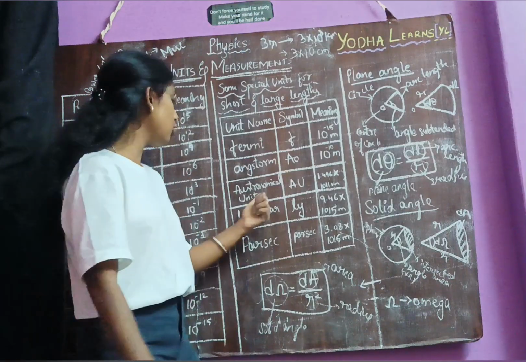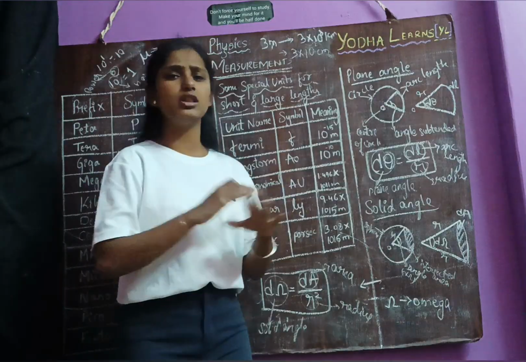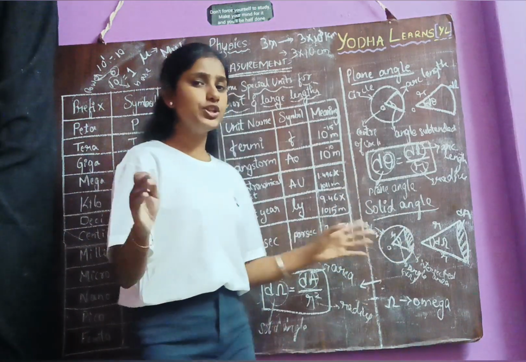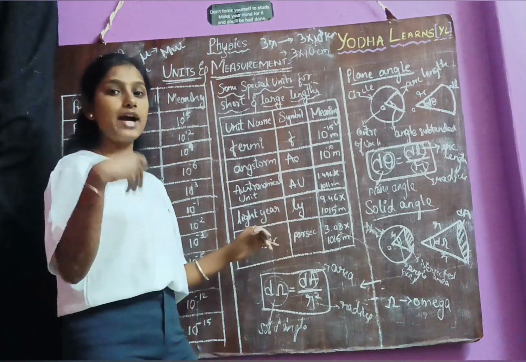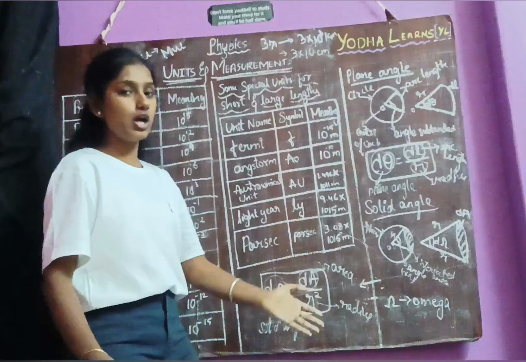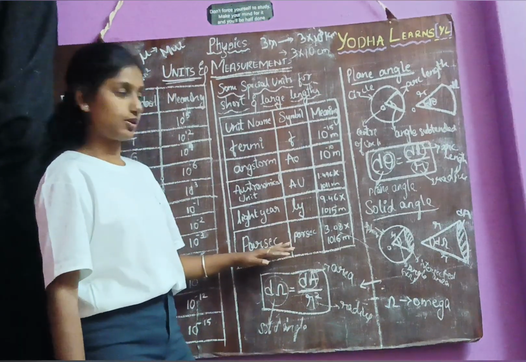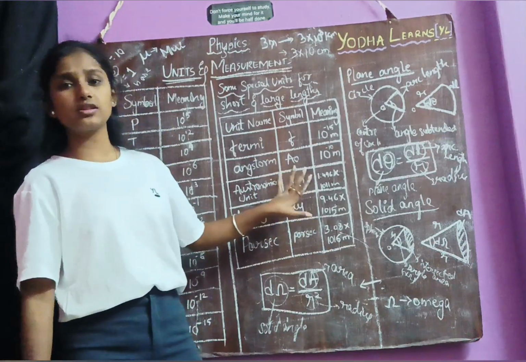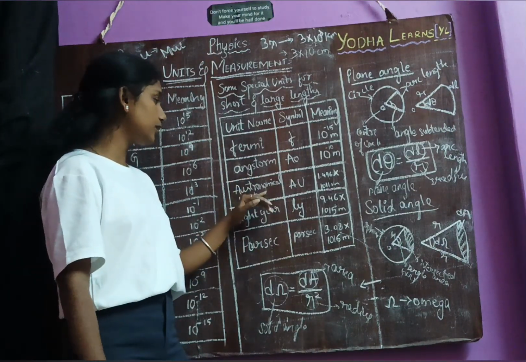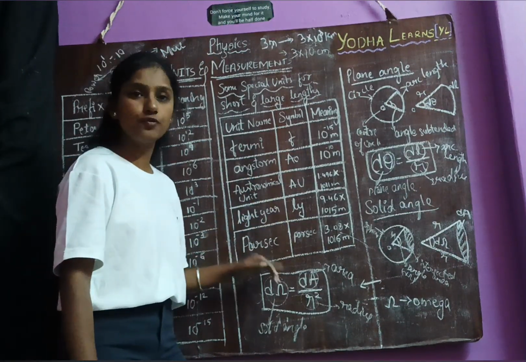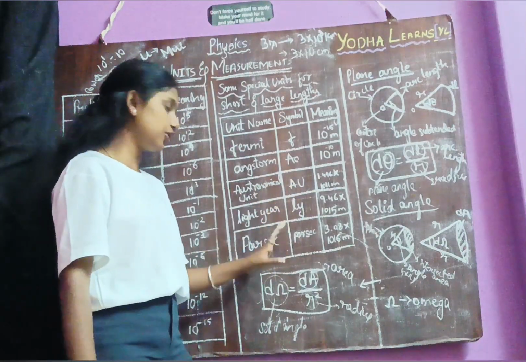What is a parsec? Once you know what an astronomical unit and a light year are, a parsec is also a large length, used for measuring the distance of astronomical objects outside the solar system. That distance is measured in a unit called parsec. There are chances these will be asked as MCQs in your competitive exams, like the value of astronomical unit, light year or parsec, or what length each one measures in SI units.